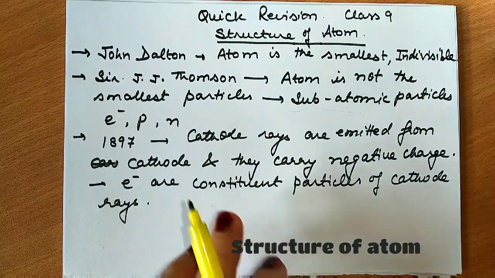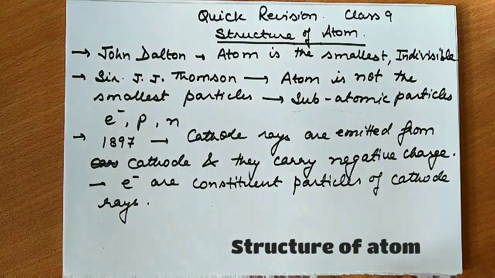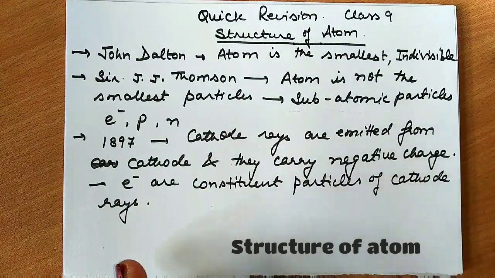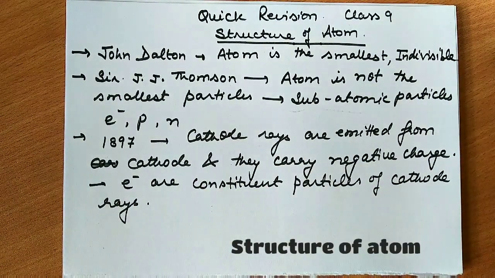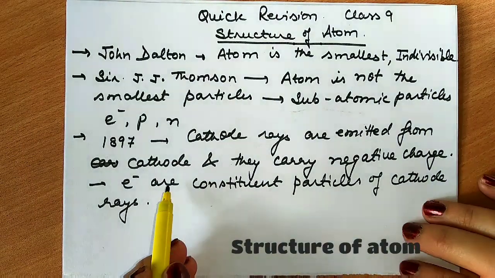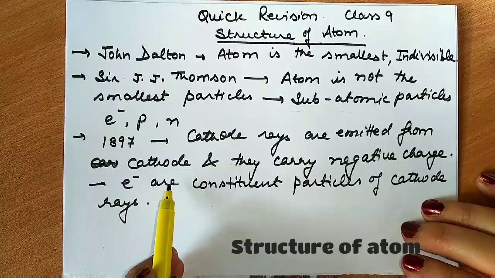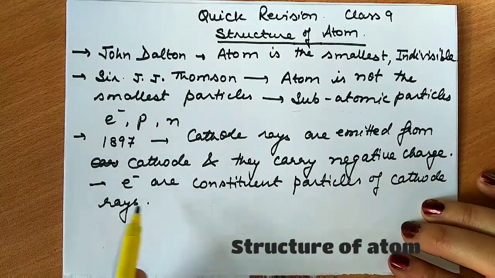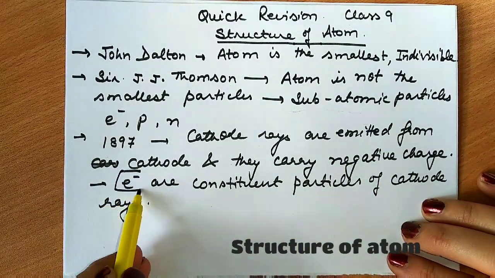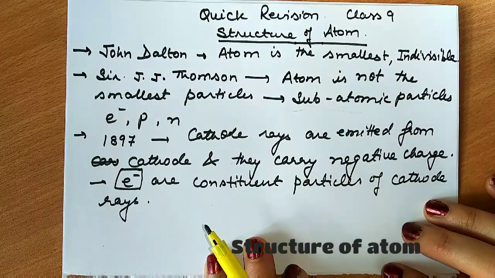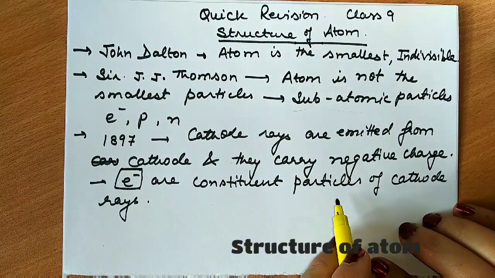I will not teach you what that experiment was, as I have already told you in the chapter structure of atom, in the series I uploaded earlier. Since this is quick revision, I will tell you what and how it happened. Cathode rays were emitted from the cathode and they carry negative charge. So what are electrons? Electrons are those constituent particles of cathode rays.